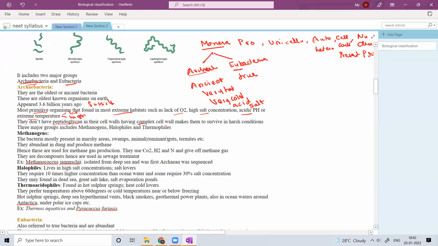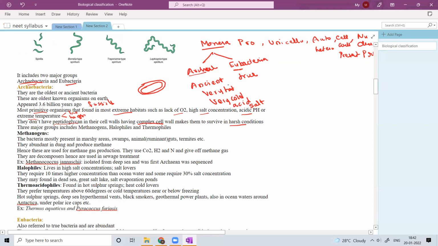Okay, the complexity of the cell wall is much higher, so that they can survive through the harsh conditions. That is how they survive in the harsh conditions. The cell walls around archaebacteria are so strong, very complex, so that they can survive in the harsh conditions.